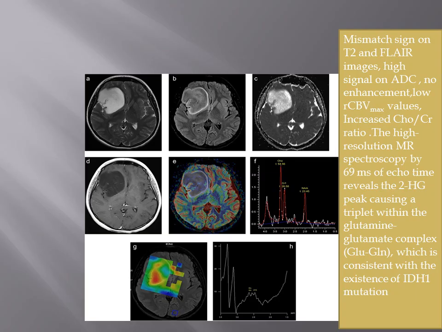This is a mismatch between T2 and FLAIR. There is FLAIR suppression within the tumor, a cortical based tumor. The last one is a spectroscopy showing a triplet peak at 2.25 along with glutamine and glutamate. And 1p19q co-deletion is there, so the final diagnosis is oligodendroglioma.